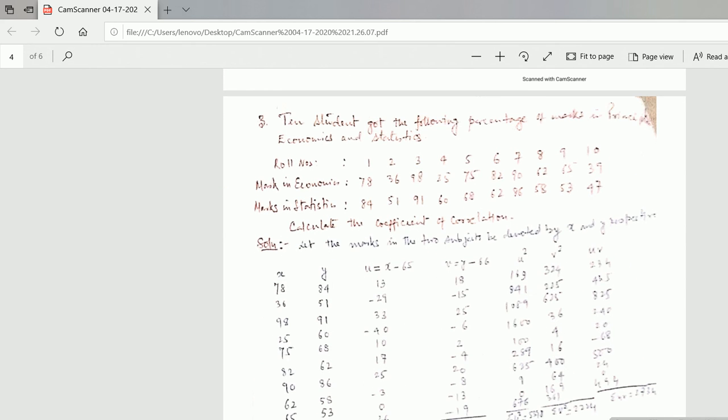Similarly, we can see one more problem. 10 students got the following percentage of marks in the following table, in economics and statistics.